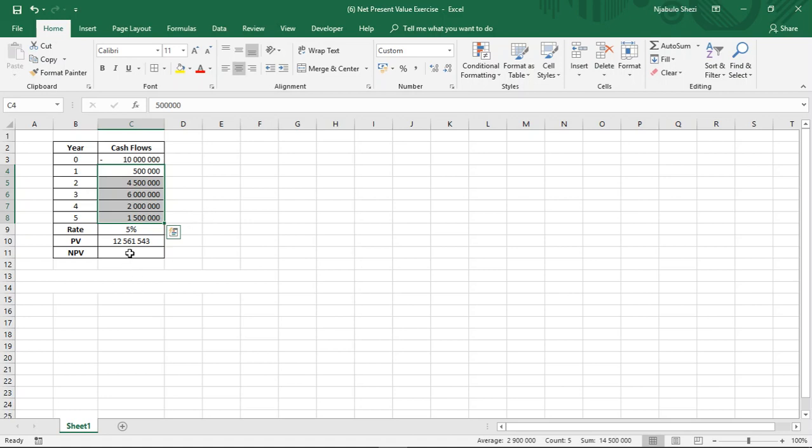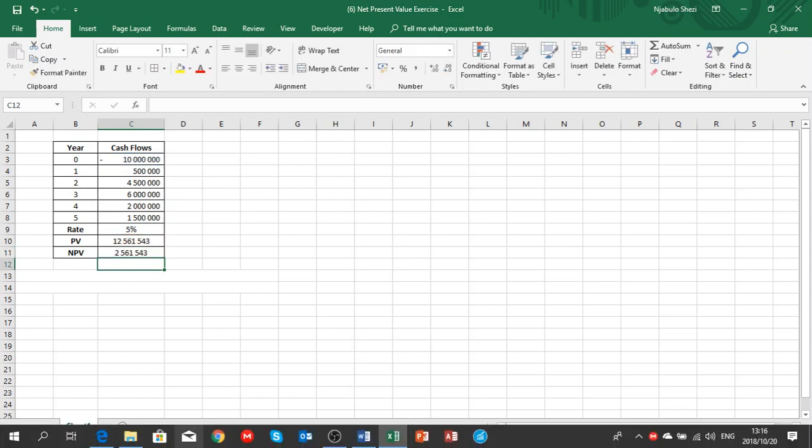Right. So now we need to find the difference between this figure and this figure to find out our net present value. So it's 10 million rand, which is going out, by the way, guys, plus 12 odd million rand, which is coming into MIG contractors. Enter. So our net present value is 2.5 odd million rand.